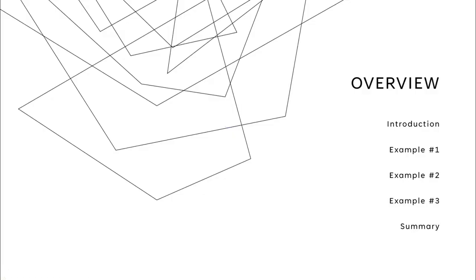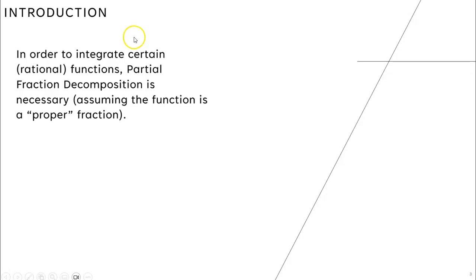Okay, so our overview, we're actually only going to do 3 examples today, because they're very detailed as far as the process we're going to undergo to find the antiderivatives of certain rational functions. So in order to integrate certain rational functions, we use this process called partial fraction decomposition. All right, and that is going to be assuming that the function is a proper fraction.